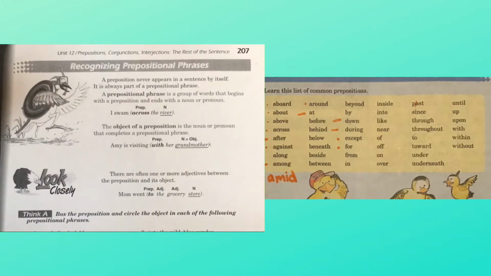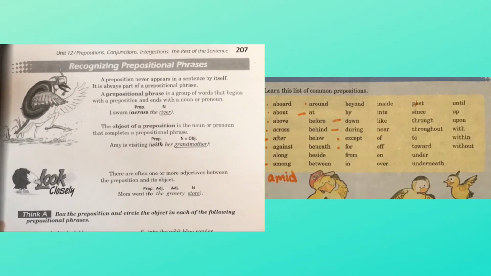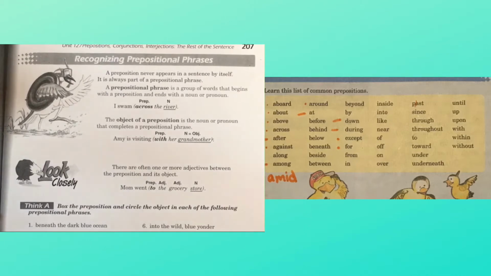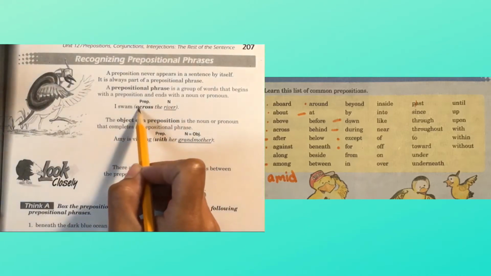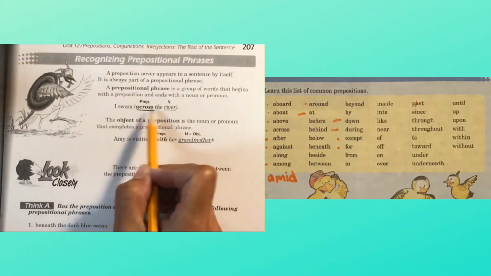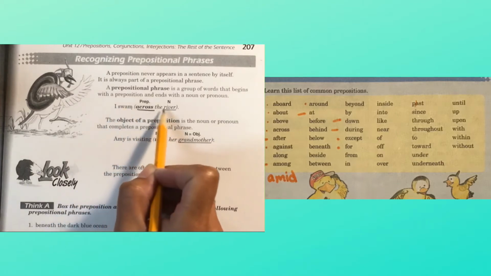So, a prepositional phrase. A preposition never appears in a sentence by itself. It is always part of a prepositional phrase. A prepositional phrase is a group of words that begins with a preposition and ends with a noun or a pronoun. This is super easy, friends. We're first going to look for our preposition. So: I swam across the river.